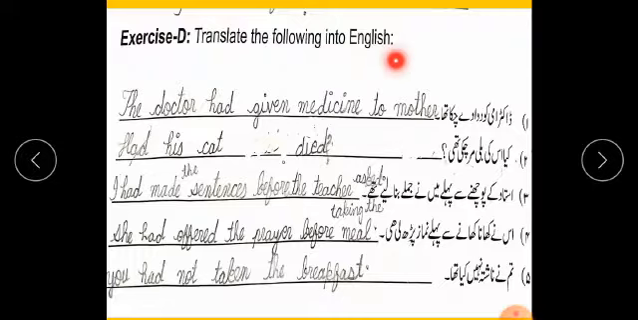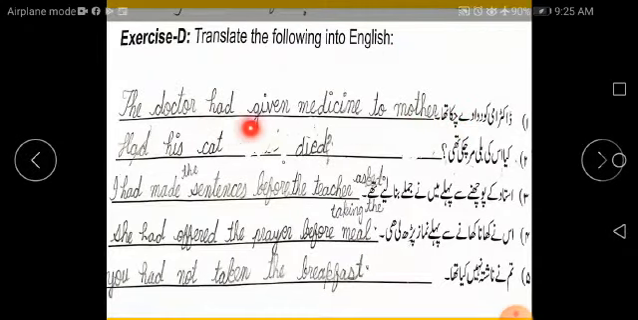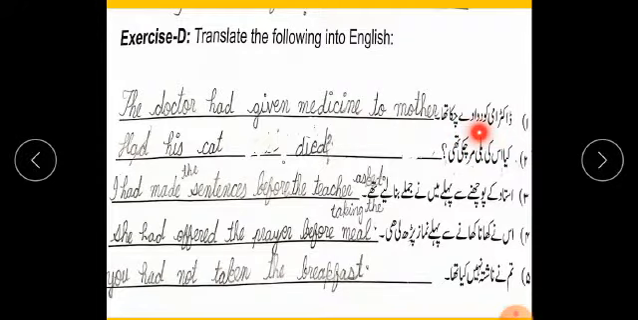Exercise D. Translate the following into English. The doctor had given medicine to mother. We know the meaning of "dawa": the English meaning is medicine. Given is the third form of give. Had his cat died? Put question mark.